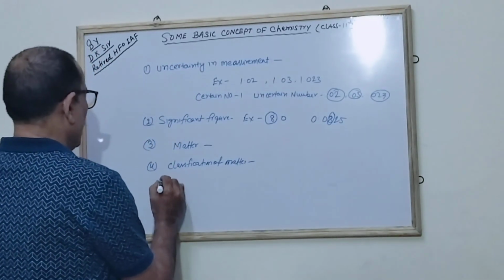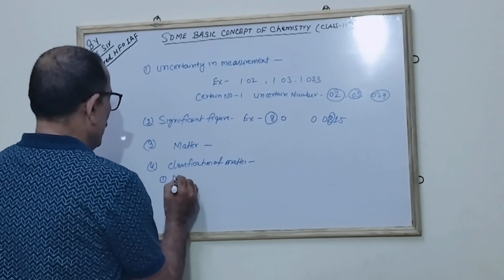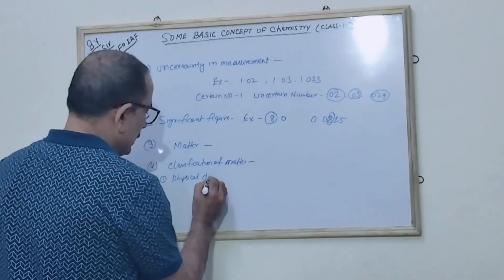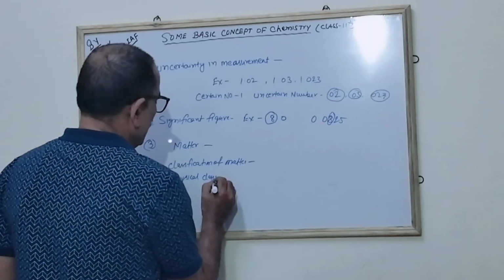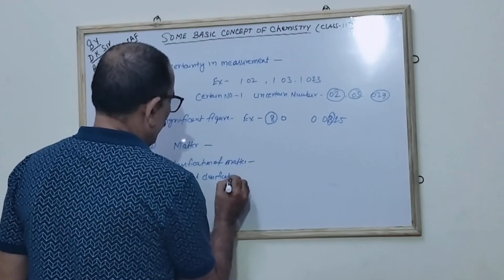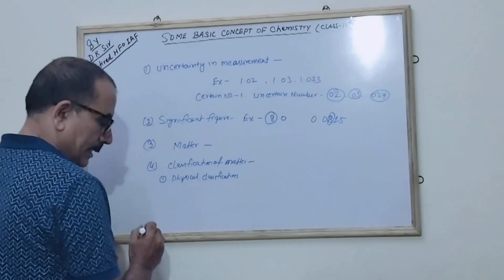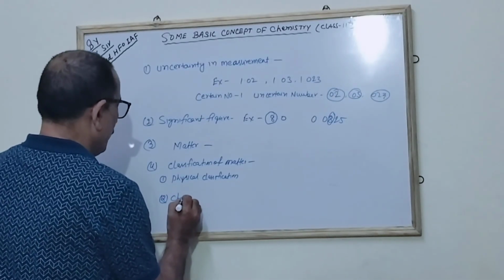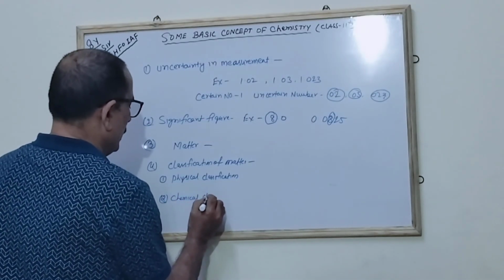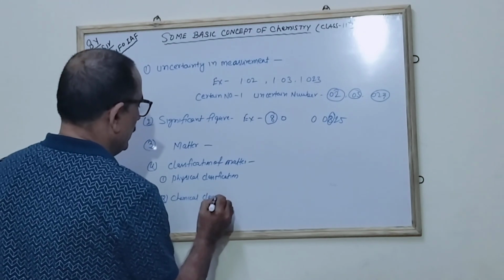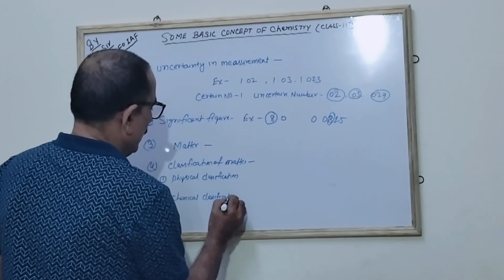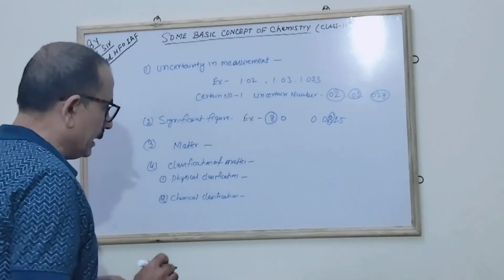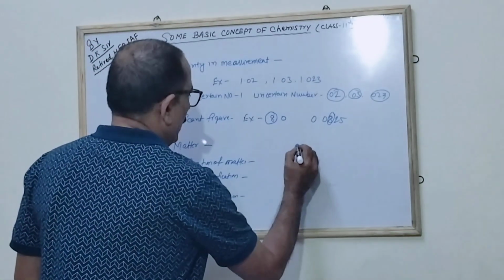The one is the physical classification, and the second is the chemical classification. Understood? The physical classification. What is the physical classification?